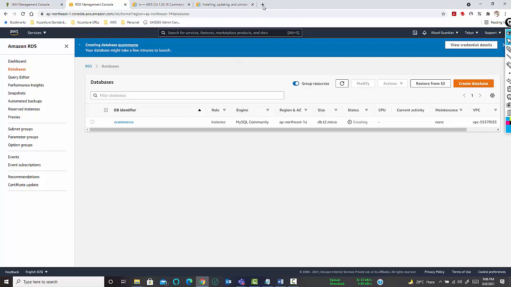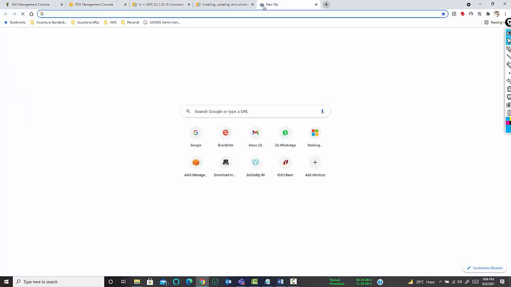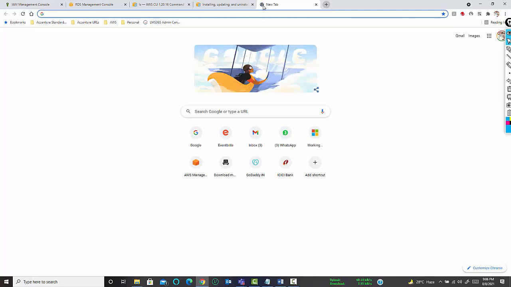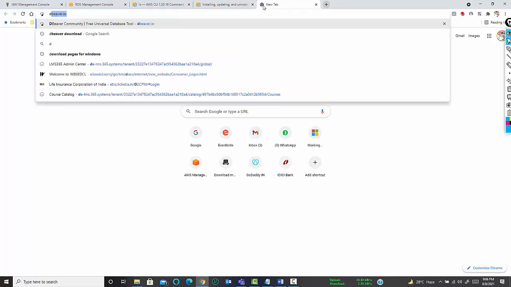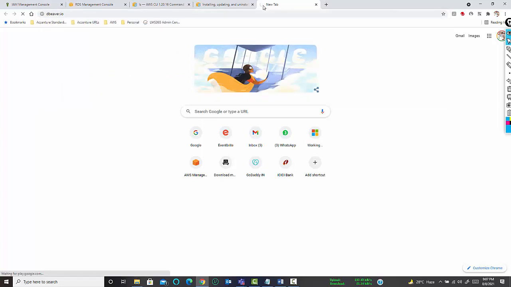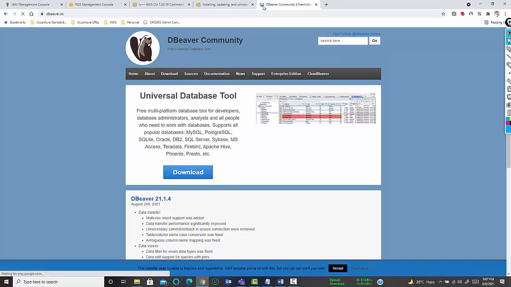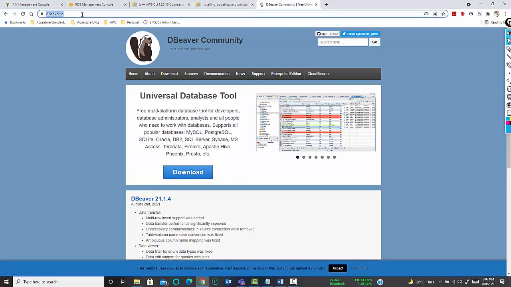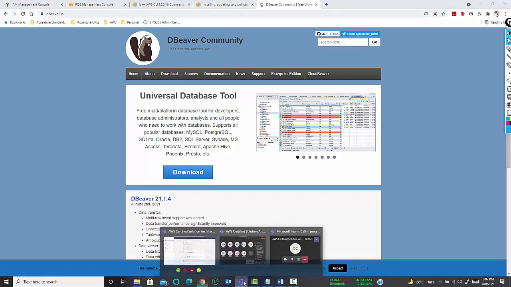So we will be using a globally recognized client which supports all the renowned databases currently in the world. I will request you to download this. Go to this site, dbeaver.io, and download this universal database tool.